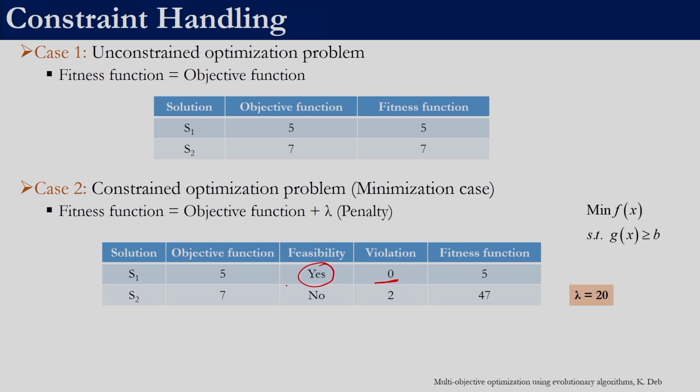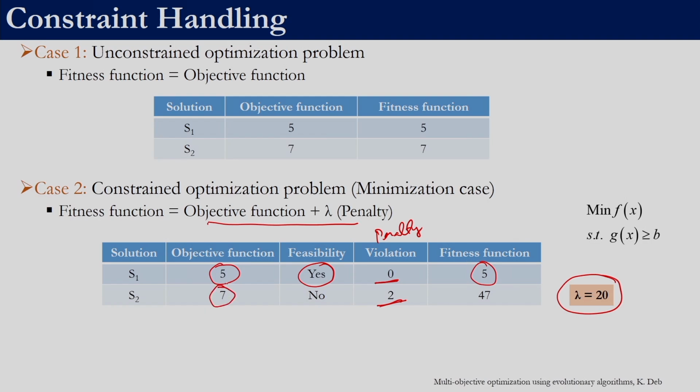So it is not violating any constraint, so the violation is 0. Let us say for a particular constraint the violation is 2. In this case, if we take lambda equal to 20 and apply the equation, objective function plus lambda times penalty, here, since the violation is 0, this 5 will continue to remain as 5,